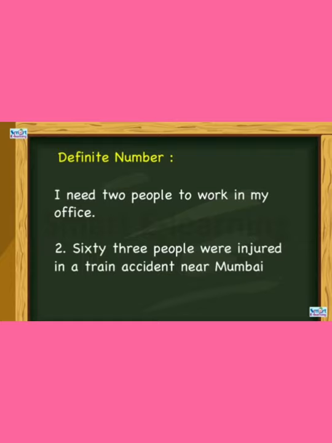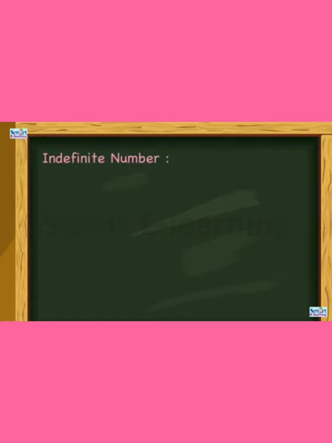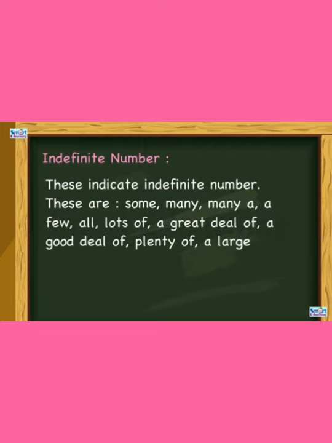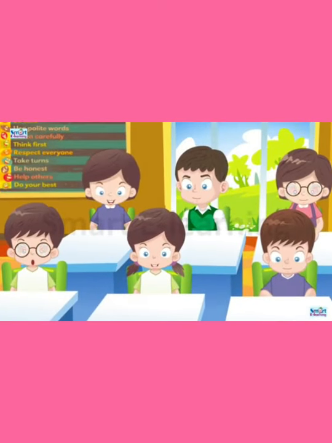63 people were injured in a train accident. They are definite numbers. Look at the indefinite numbers, children. These indicate indefinite number: some, many, any, a few, all, lots of, a great deal of, a good deal of, plenty of, a large number, several, etc. Okay, children.